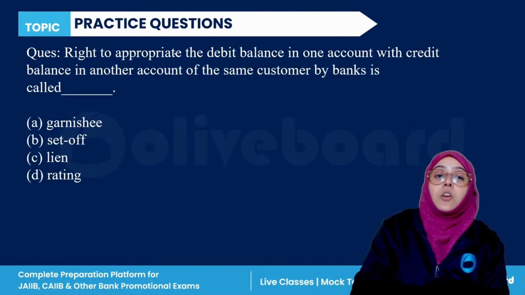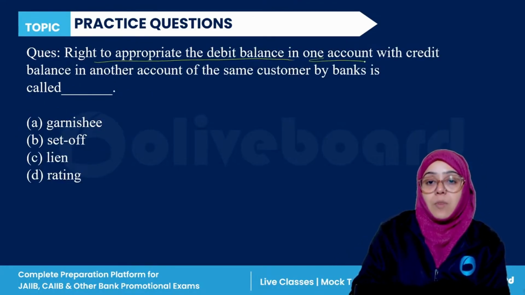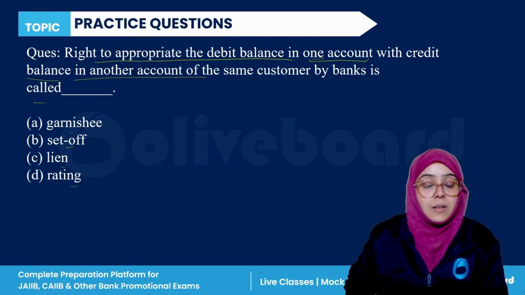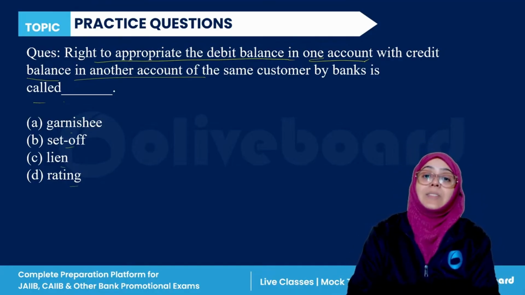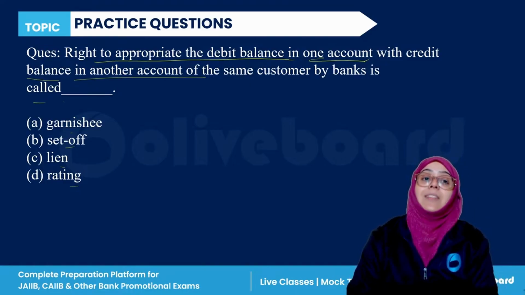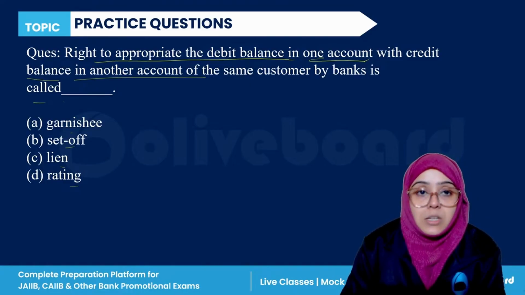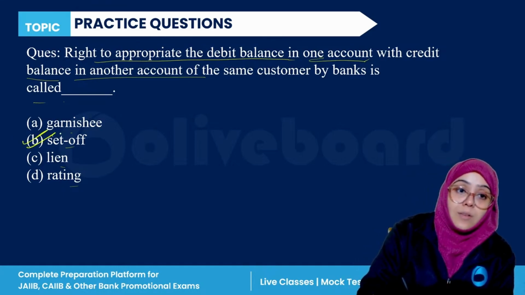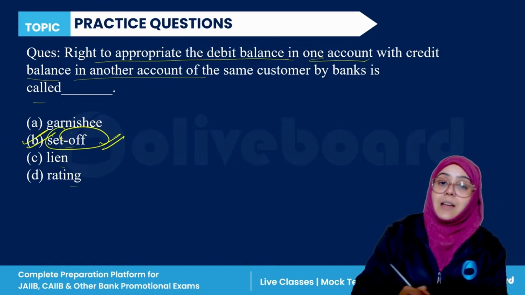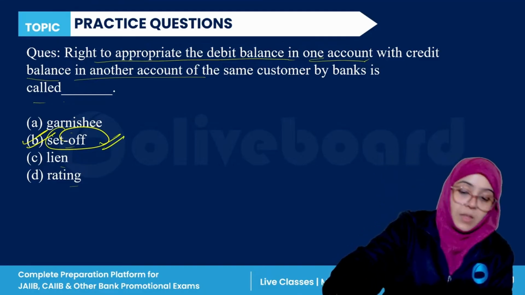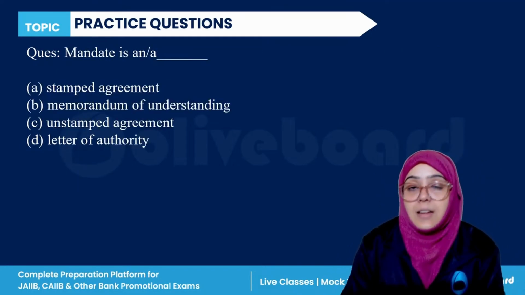Next, right to appropriate the debit balance in one account with the credit balance in another account is called as garnishee, set off, lien, or rating. Very easy. Right to set off the credit balance in one account with the debit balance in another account is called as what? Yes, it is called as the right to set off. B is the correct answer. B.